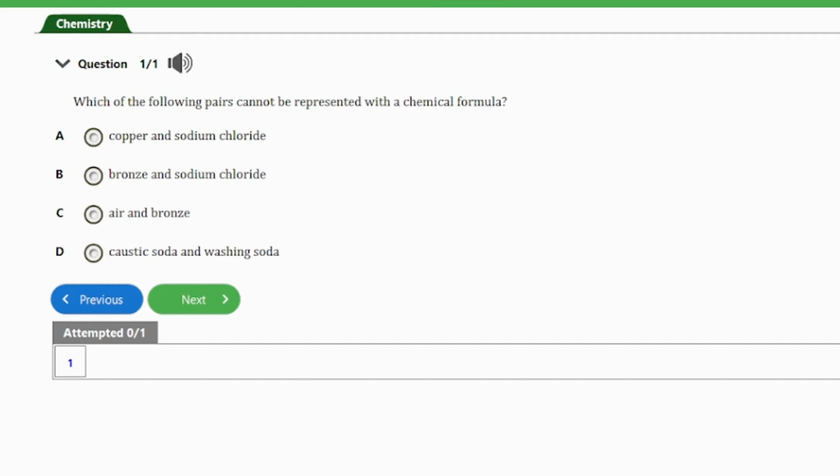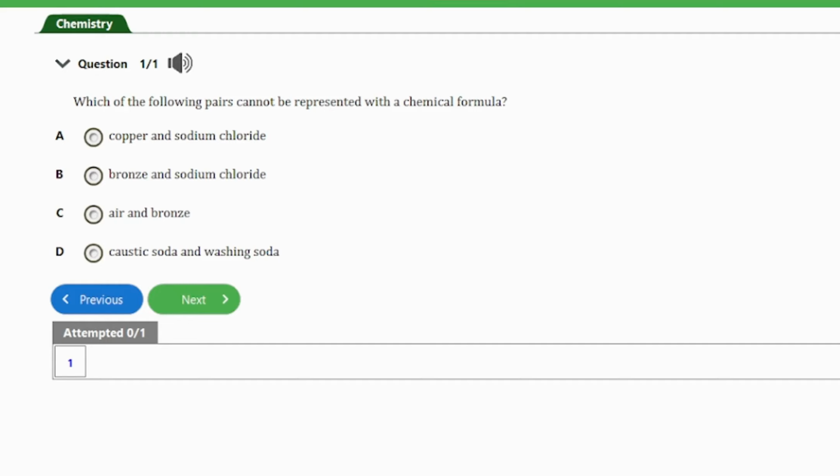A. Copper and sodium chloride. B. Bronze and sodium chloride. C. Air and bronze. D. Caustic soda and washing soda. So guys, the answer to this question is option C here, air and bronze.